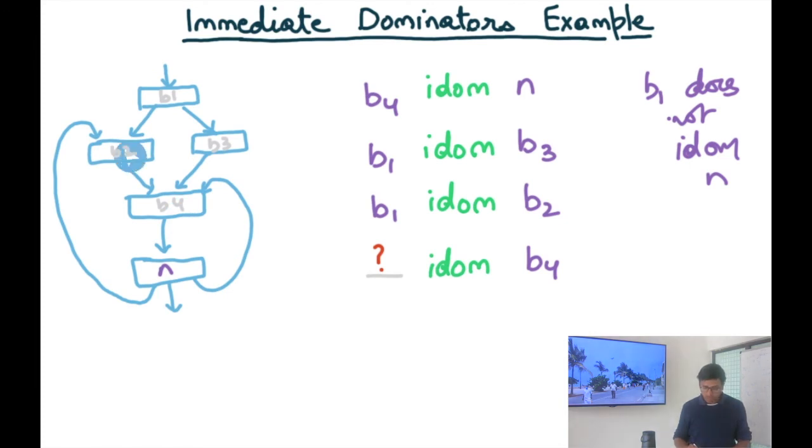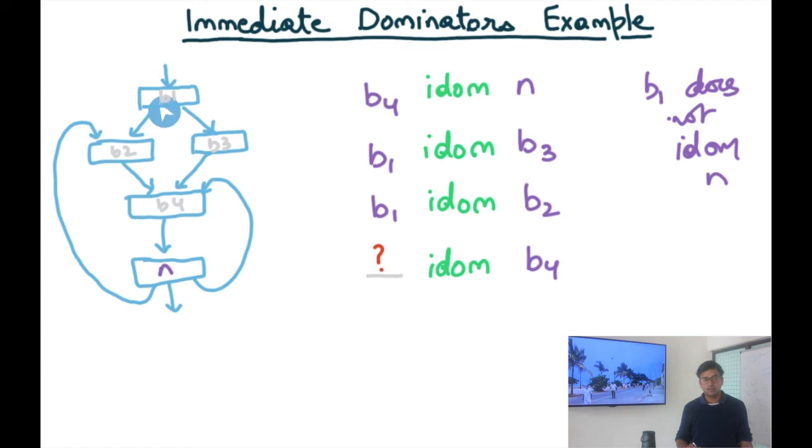Does B2 immediately dominate B4? The answer is no, because B2 doesn't even dominate B4, because there exist paths from the start to B4 which do not go through B2. Similarly, does B3 dominate B4? The answer is no, because there exist paths to B4 that do not even go through B3. Does B1 immediately dominate B4? Let's see. B1 dominates B4, true. B1 is not equal to B4, true.